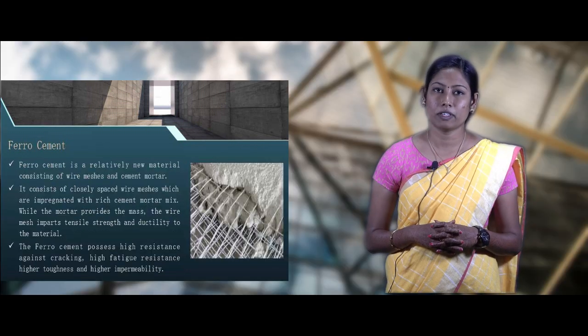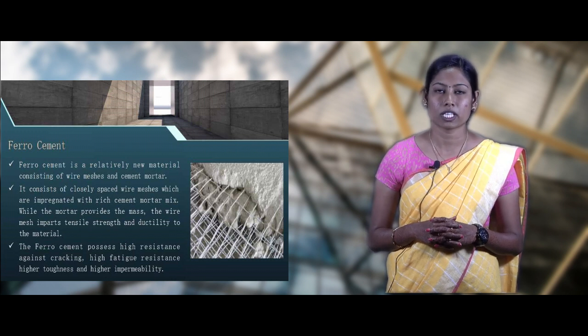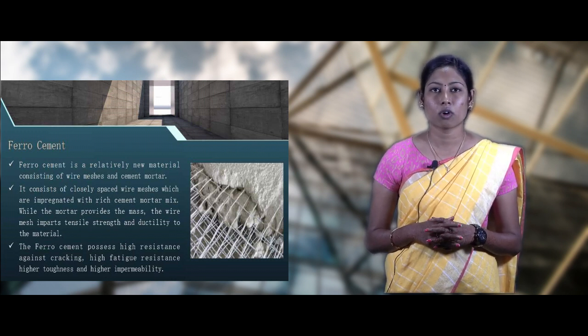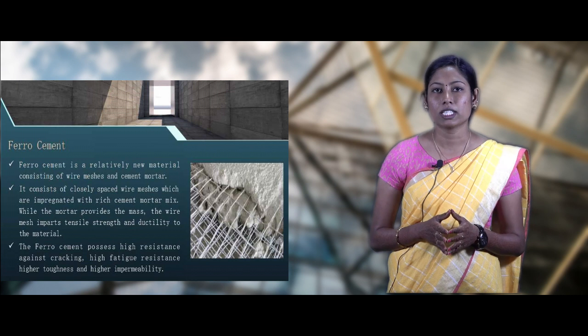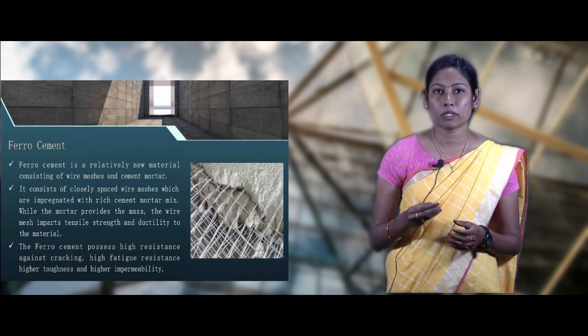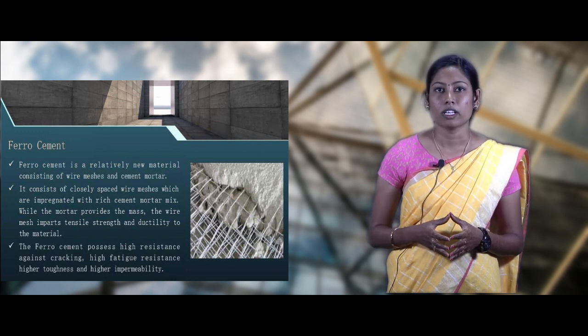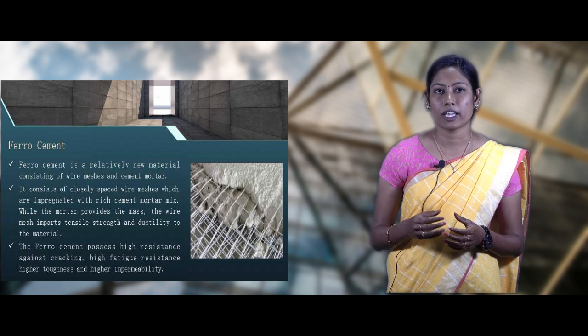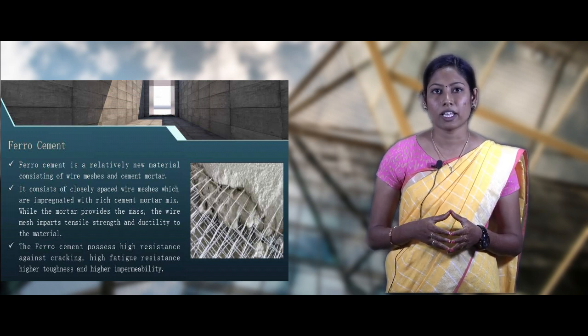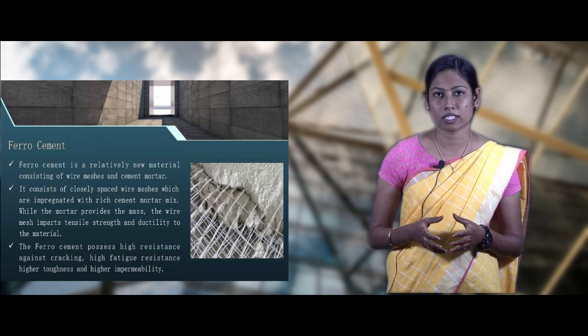Next we are going to see ferrocement. Ferrocement is a new material consisting of wire mesh and concrete. It consists of closely spaced wire mesh and rich concrete mixes. The concrete mix provides mass and the wire mesh provides the tensile strength and ductility of the structure. Ferrocement possesses high resistance against cracking, high fatigue resistance, higher impermeability and higher impact resistance.